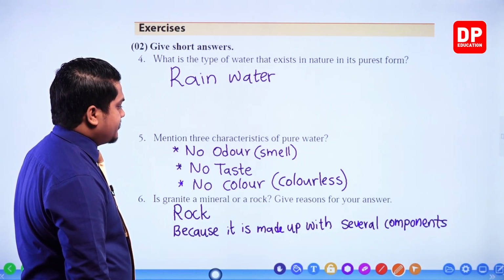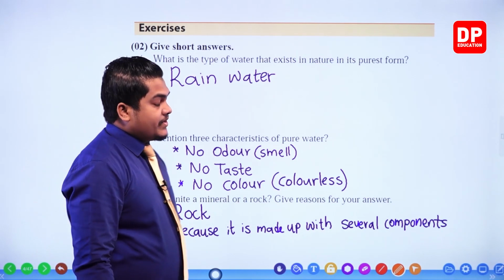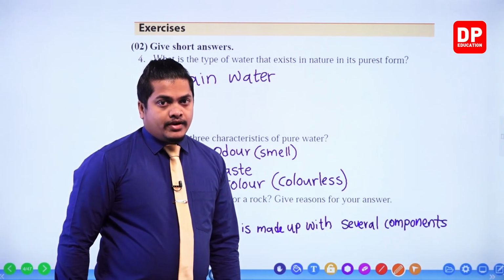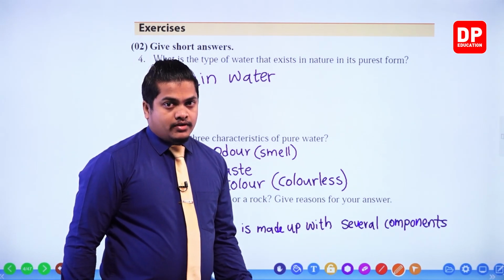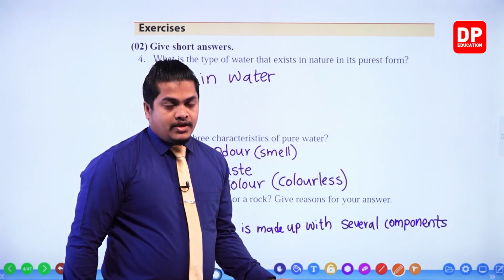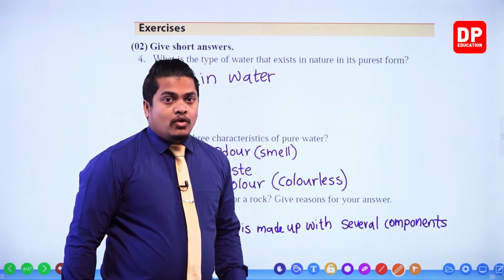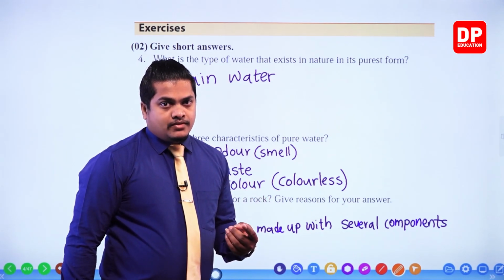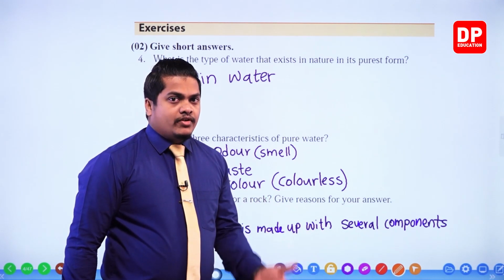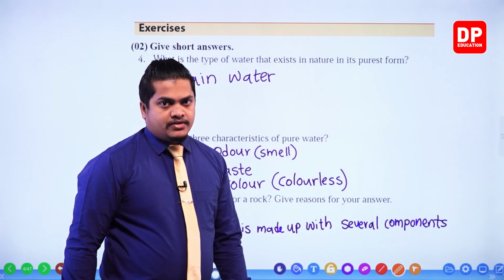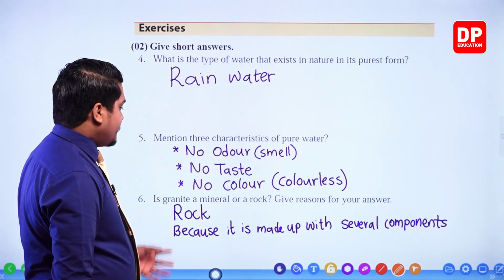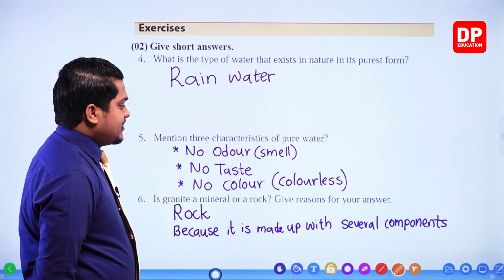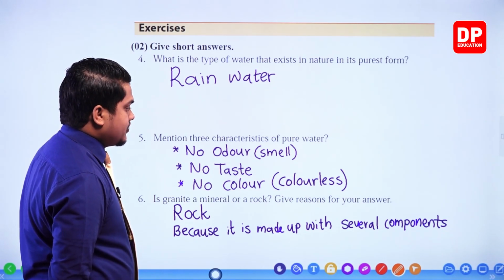This is the answer, right? So as it is made up of several components, it is not a mineral. It is a rock. Always remember, minerals are made up of only one substance or one component. However, rocks are made up of several components. So it is a rock because it is made up of several components.